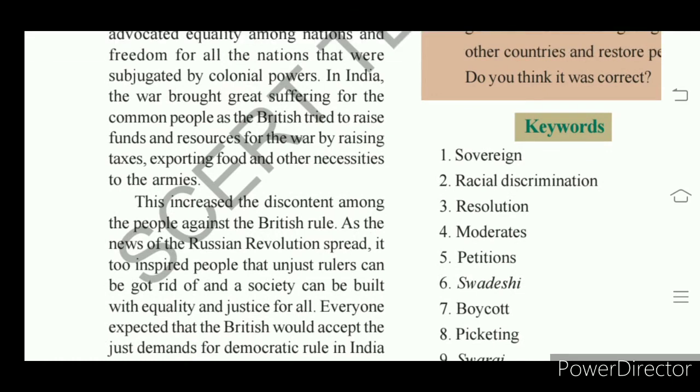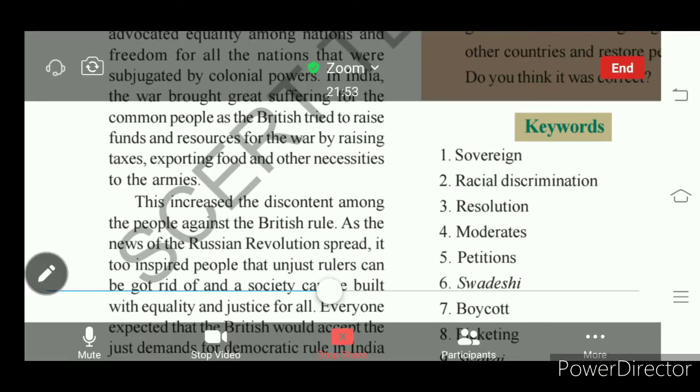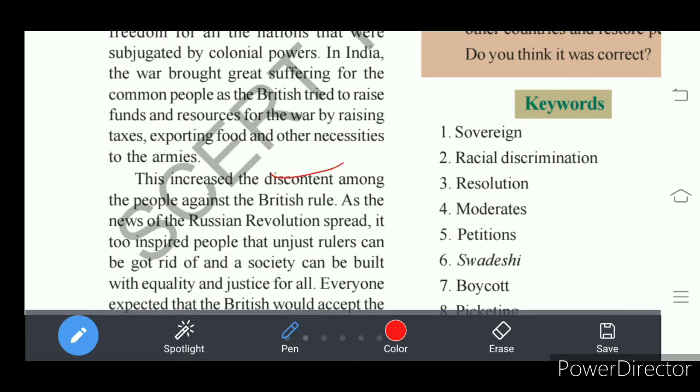This great suffering faced by Indians made them unhappy. So there was an increase in discontent, meaning Indians were not happy with British rule. At this time, the news of the Russian Revolution reached India: the czars were terminated, and Russia established a new government based on working people.